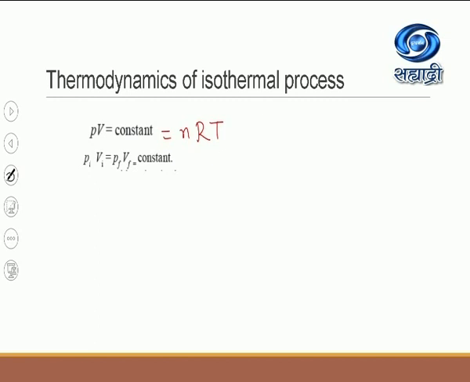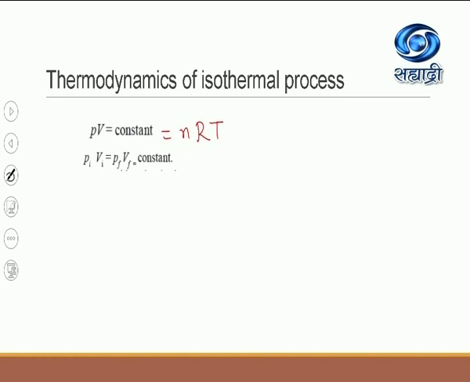Suppose Pi and Vi are the initial pressure and volume of the gas before it expands, and suppose Pf and Vf are the final pressure and volume of the gas after it expands completely isothermally.